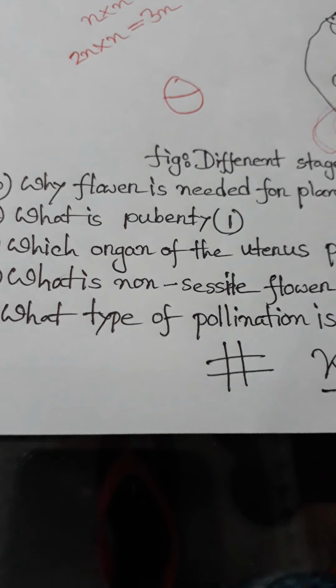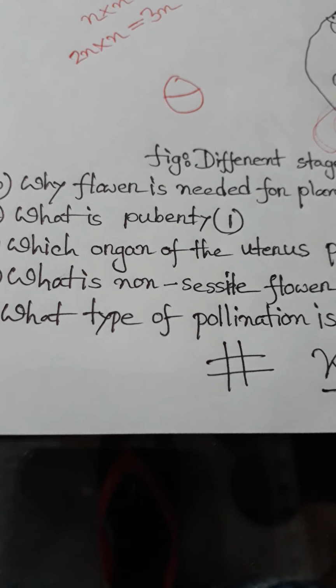B, why is a flower needed for a plant? Have any idea? A flower is a special type of modified shoot for reproduction. A flower is the reproductive organ of a higher plant. Two parts, the androecium and gynoecium, of the five parts of a flower are very significant for reproduction.